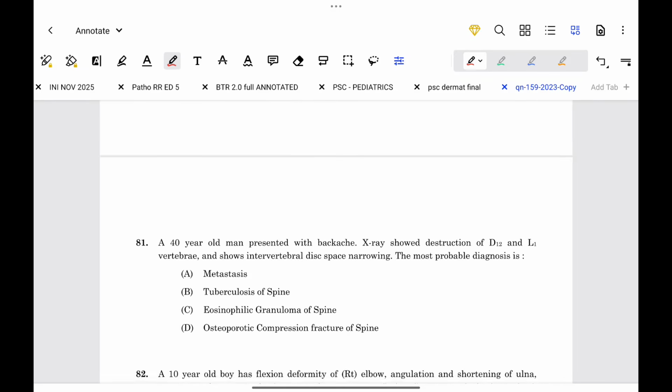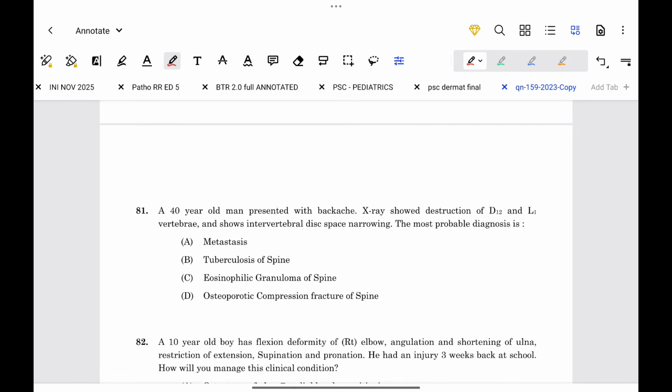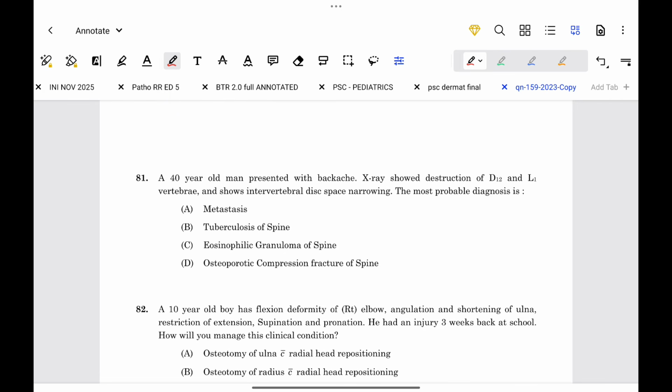Oral consent is not as good as written consent. False. Next. A 40-year-old man presented with backache. X-ray showed destruction of T12 and L1 vertebrae and intervertebral space narrowing. The most common diagnosis in a patient with backache and intervertebral disc space narrowing is tuberculosis of the spine. So option B. Next.